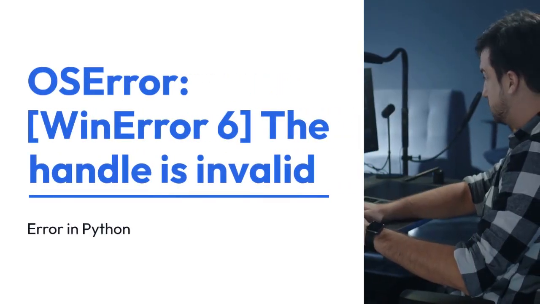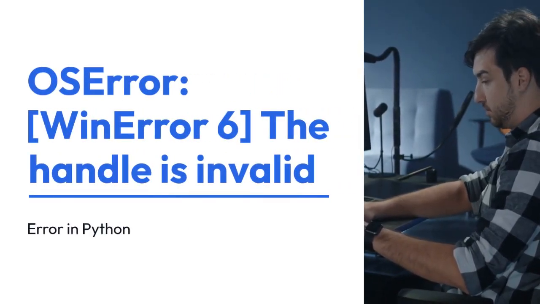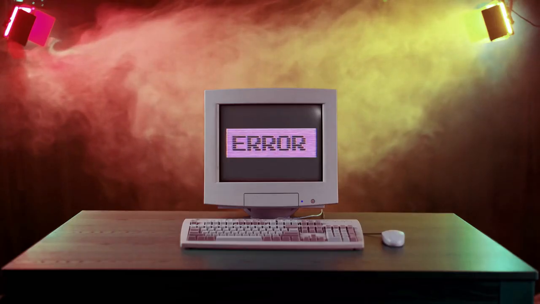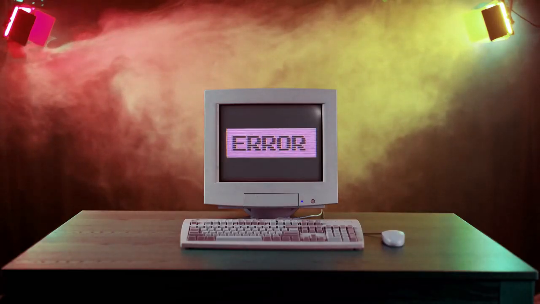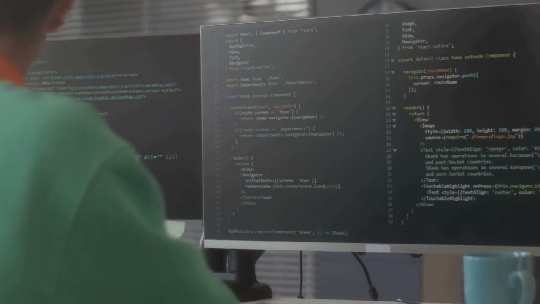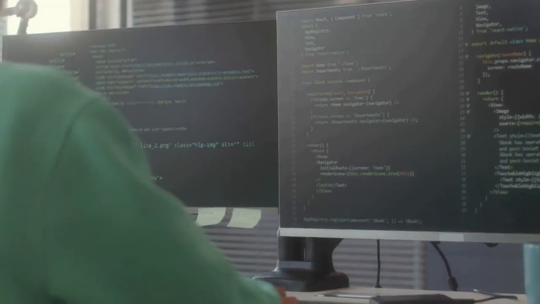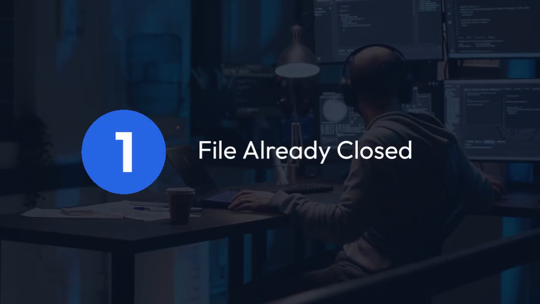We're going to explain the dreaded OSError WinError 6: the handle is invalid error in Python. This error, specific to Windows, pops up when your Python code tries to use a file handle that's no longer valid. Think of a file handle as a ticket granting access to a file. If the ticket is lost or expired, you can't get in. Let's explore the common causes and solutions.